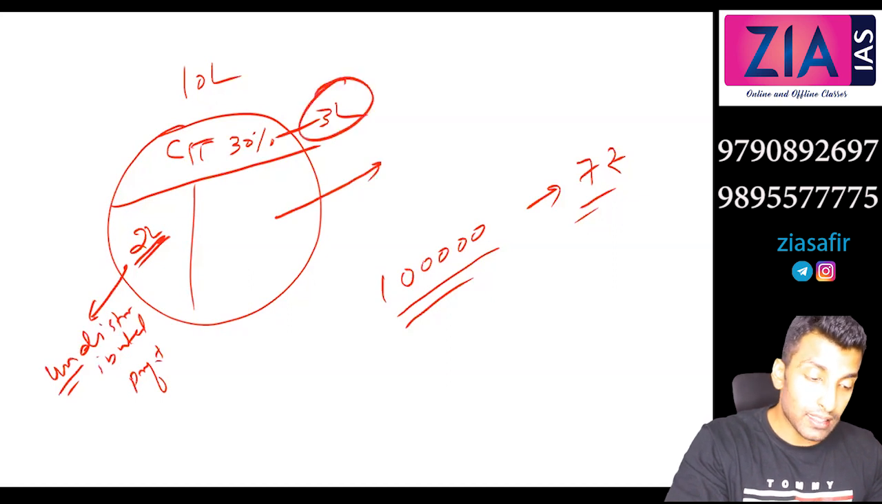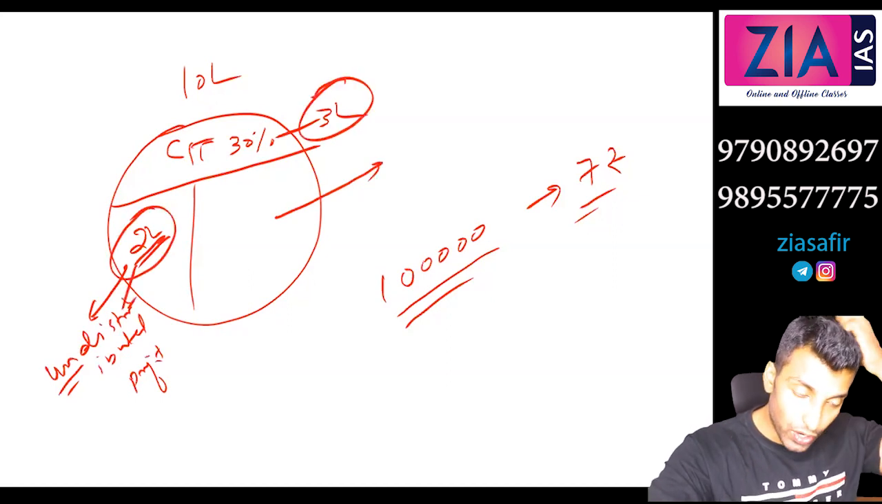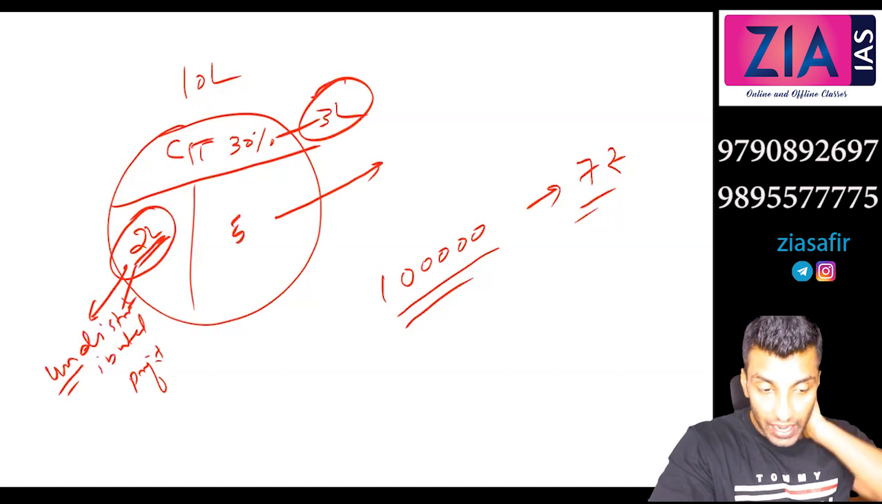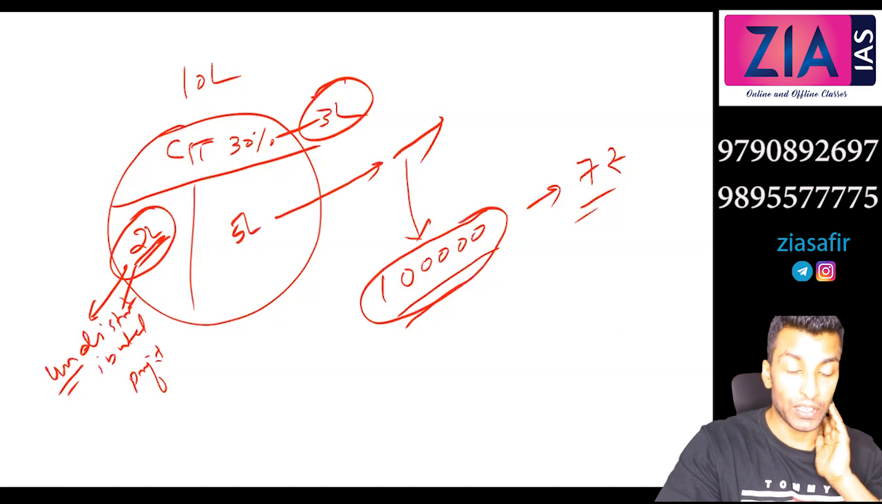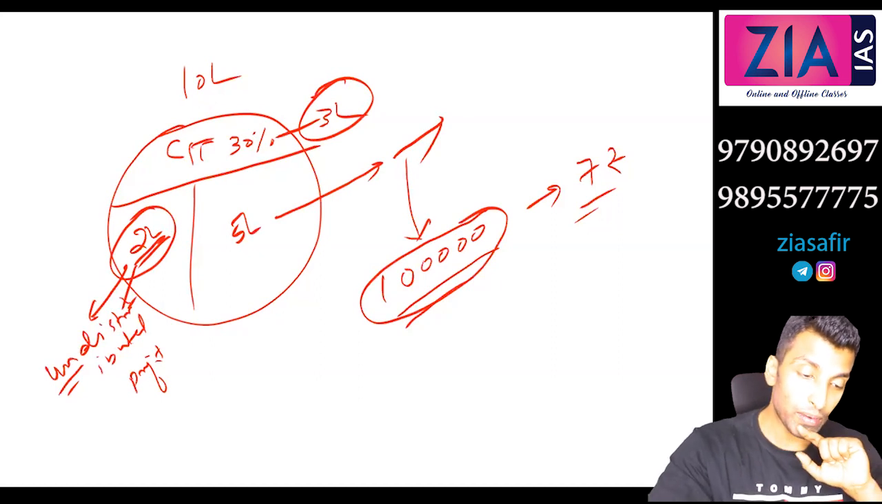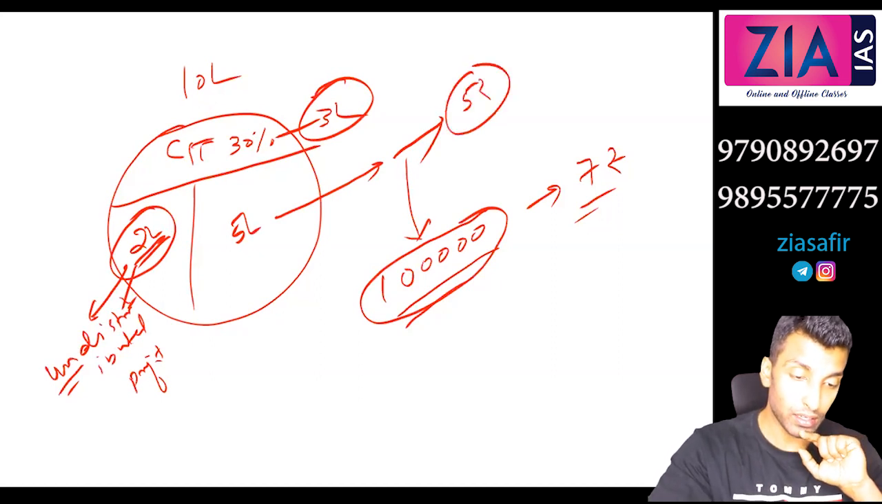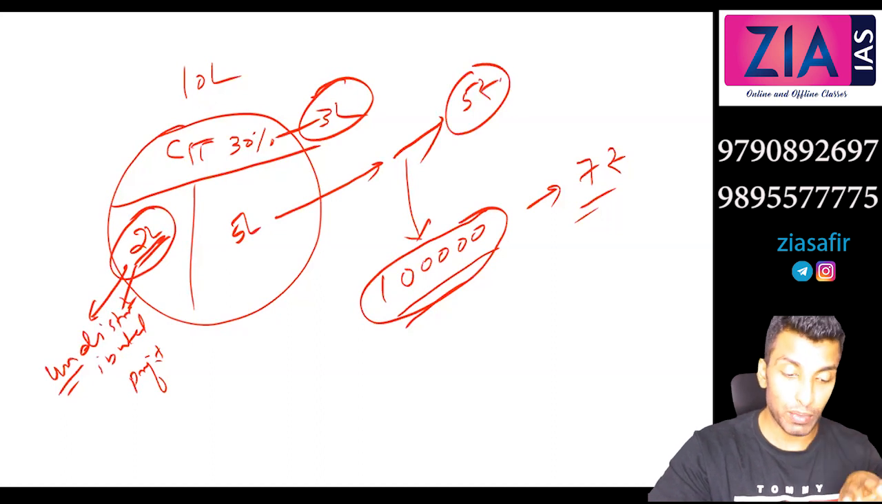3 lakh is paid as tax, 2 lakh is reinvested, that is what we call undistributed profit, and this 5 lakh will be distributed among 1 lakh shareholders. So per share, how much will be the dividend? 5 rupees will be the dividend. Okay, so this is what you mean by dividend. So dividend is the return here.